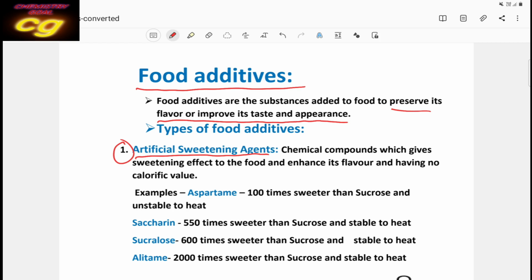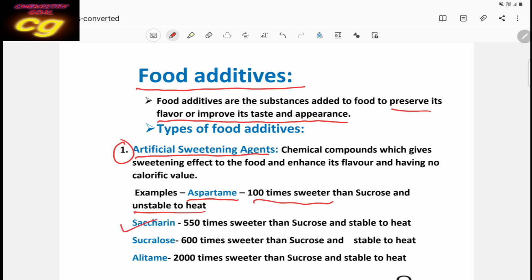So we will discuss which artificial sweetening agents are used, their names, and their sweetening values. First is aspartame. It is 100 times sweeter than sucrose; its sweetening value is 100 times greater than sucrose. Another important point is that it is unstable to heat. That means when it is heated, it decomposes. That's why we cannot use aspartame as a food additive at high temperature.